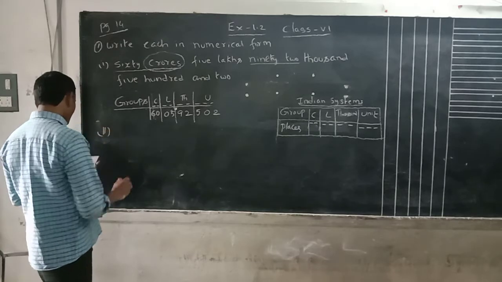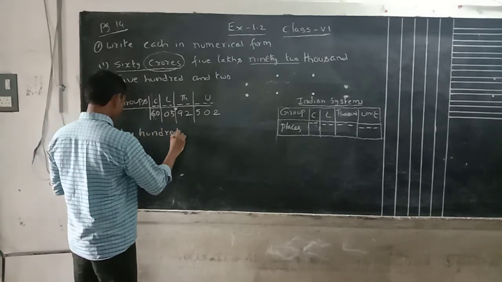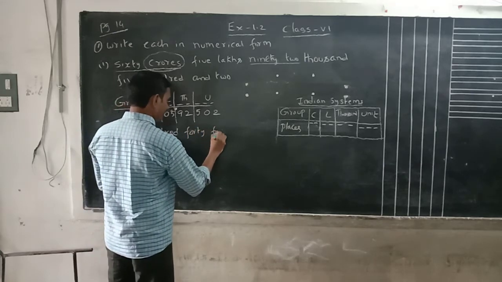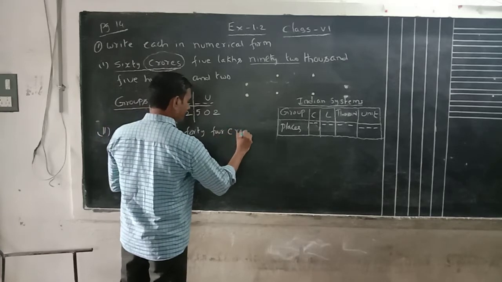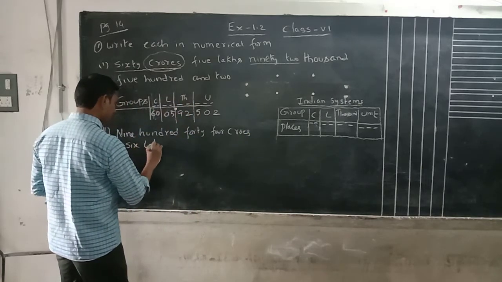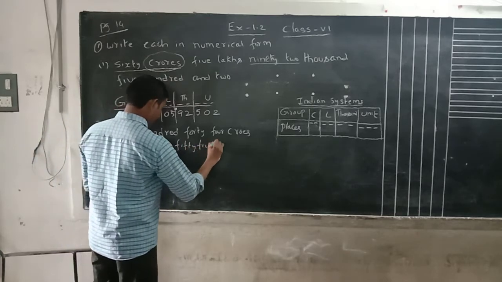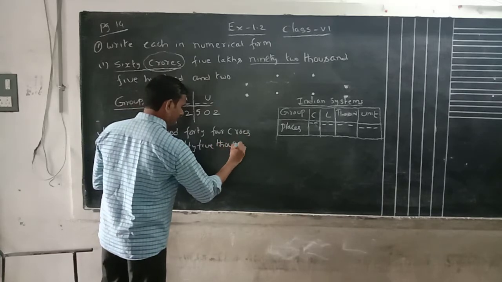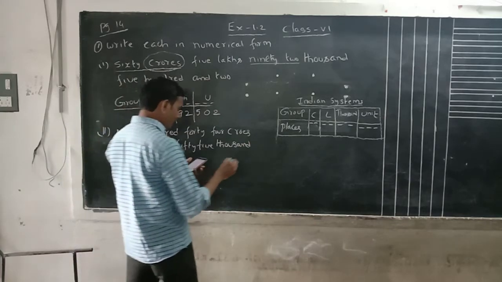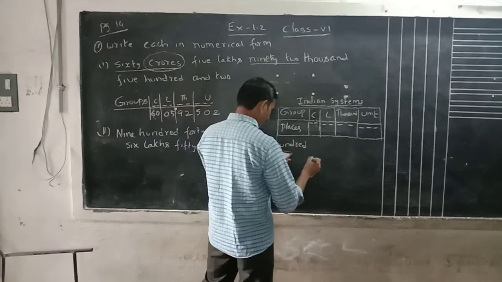Next, the second question in the same manner. 900, 944 crores, 6 lakhs, 55,000, 400, 80 and 86.